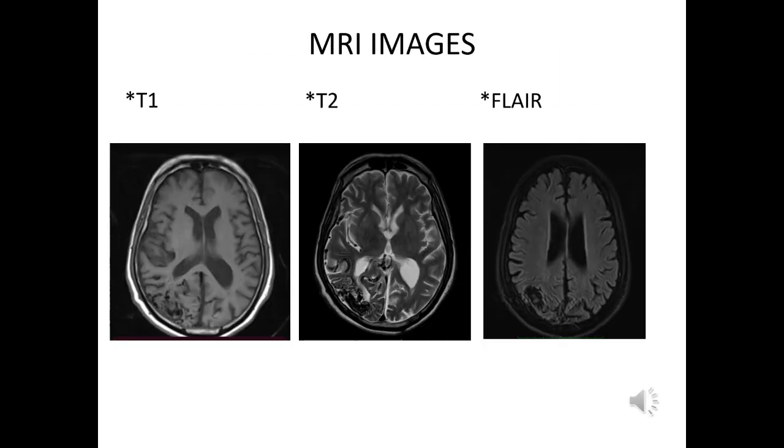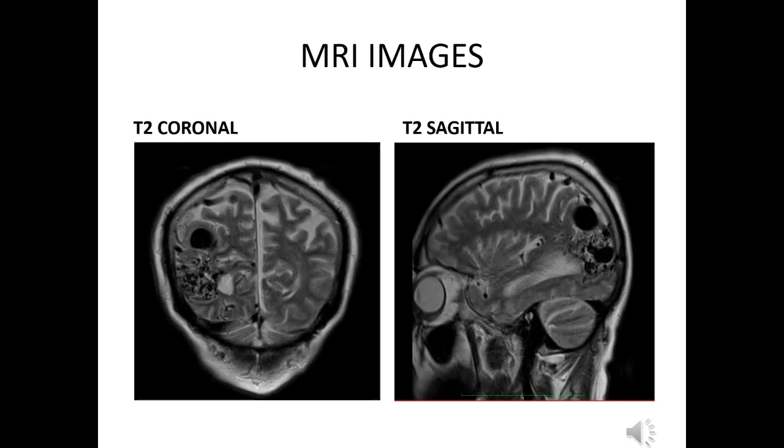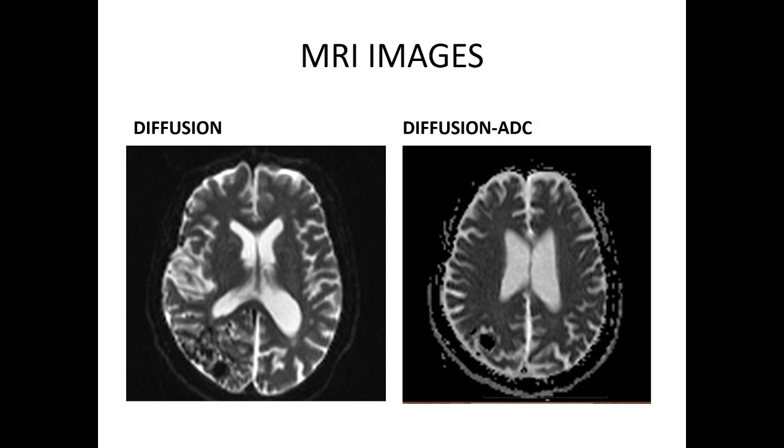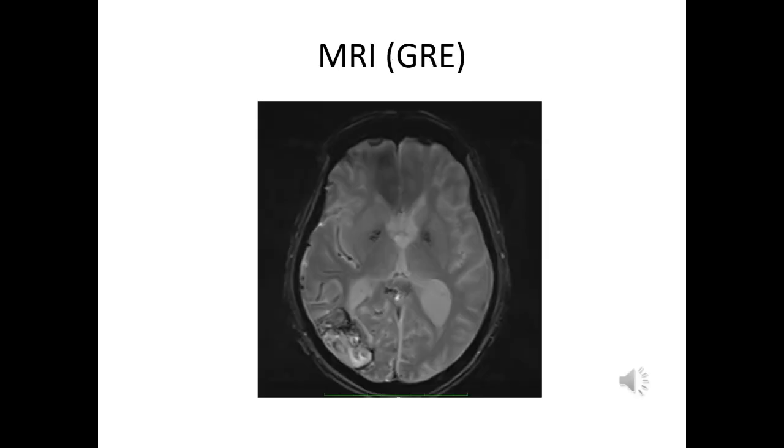The following MRI sequences T1, T2, and FLAIR show numerous serpiginous flow voids in right parieto-occipital region. Following images are of T2 coronal section and T2 sagittal section, which show numerous serpiginous flow voids in relation with posterior cerebral artery in right parieto-occipital region. Gradient echo MRI sequence shows areas of blooming in right parieto-occipital region.